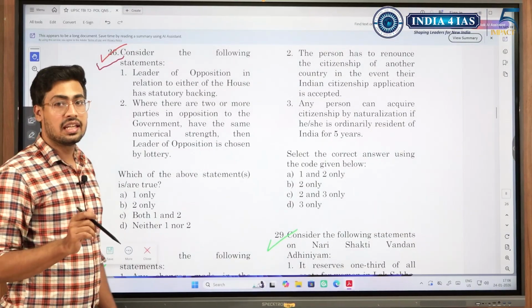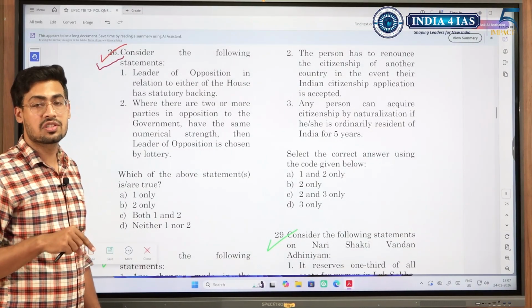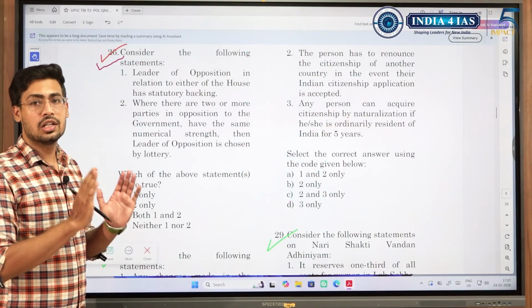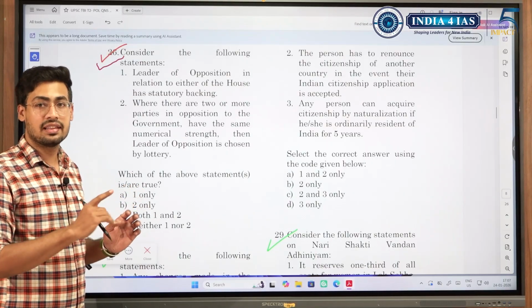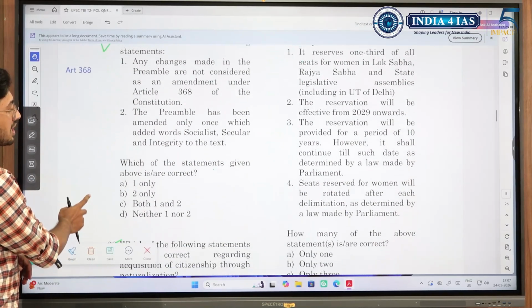So your way of thinking, your thinking pattern, will also be decided by the content that you have studied. You should keep the content that you have studied in your mind as the reference point and then develop guesswork. So only if you have content can you make proper guesswork.